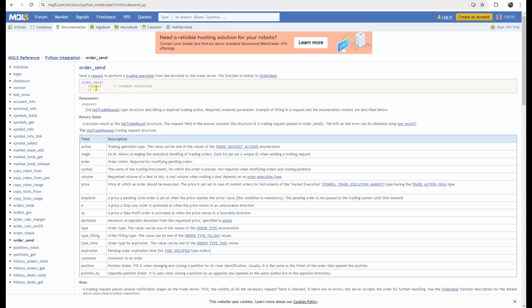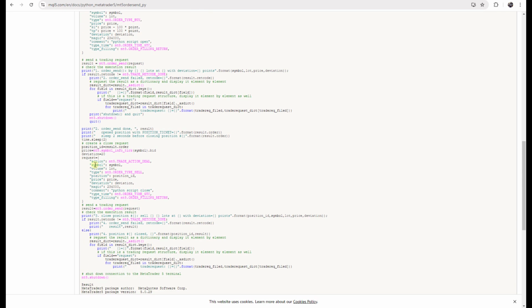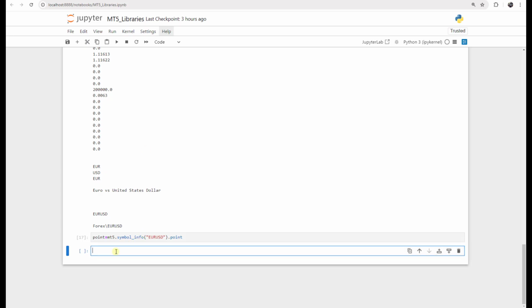I press on it and I find out order send is a method. It has a request, and this request is actually a structure. A structure is a combination of different variables with different data types, okay? If I go down, I will find an example of sending an order, a buy order. Here, it defines how the request works. Actually, I just copy and paste it. We go through it in our code to see how it works, okay?